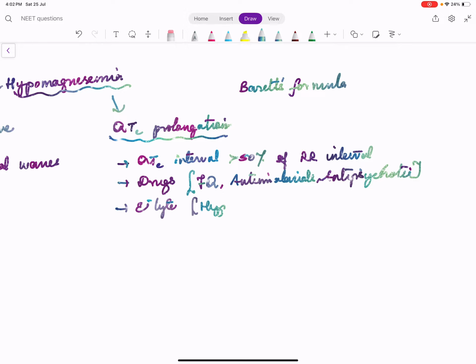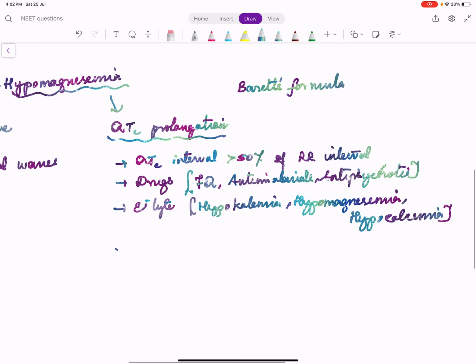Hypokalemia can cause QT prolongation. Hypomagnesemia, hypocalcemia, all these cause QT prolongation. Then we know very well the long QT syndrome, congenital long QT syndrome. So these are some causes of QT prolongation.